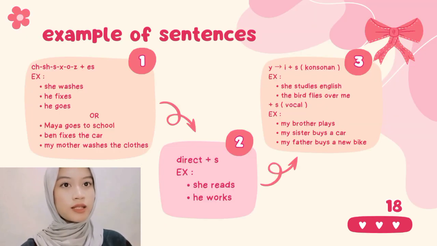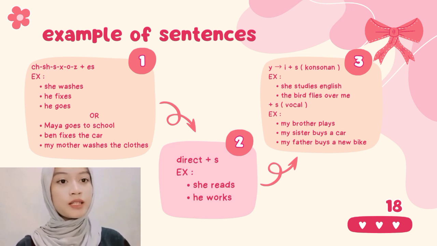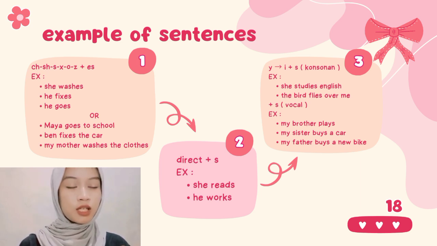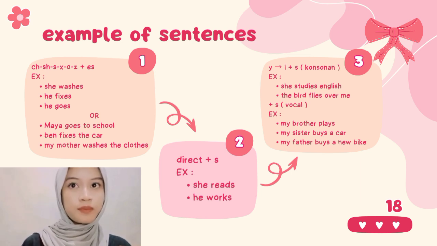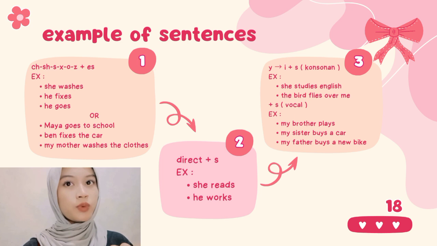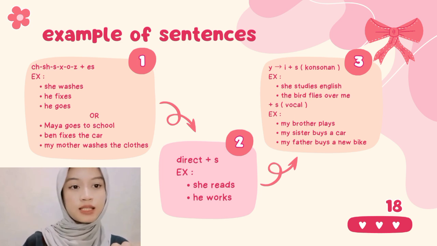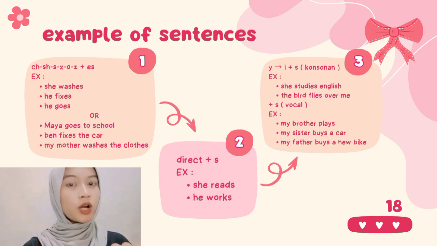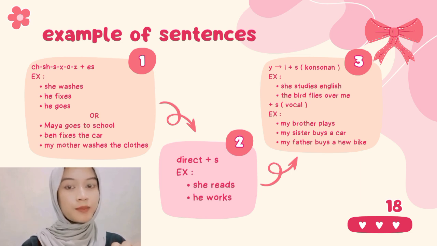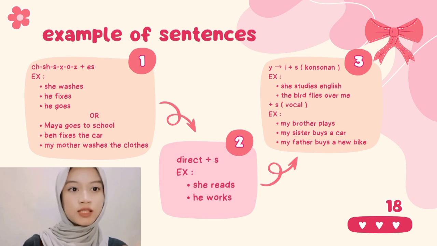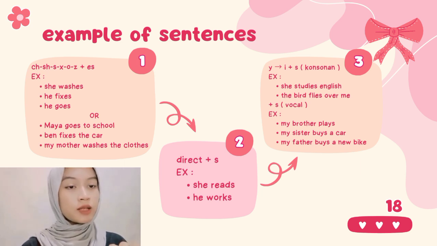And here there are example sentences. The first, ch, sh, s, x, o, and z plus es. The example is "She washes," "He fixes," "He goes," or "Maya goes to school," "Ben fixes the car," and "My mother washes the clothes." And the second, there is direct plus s.